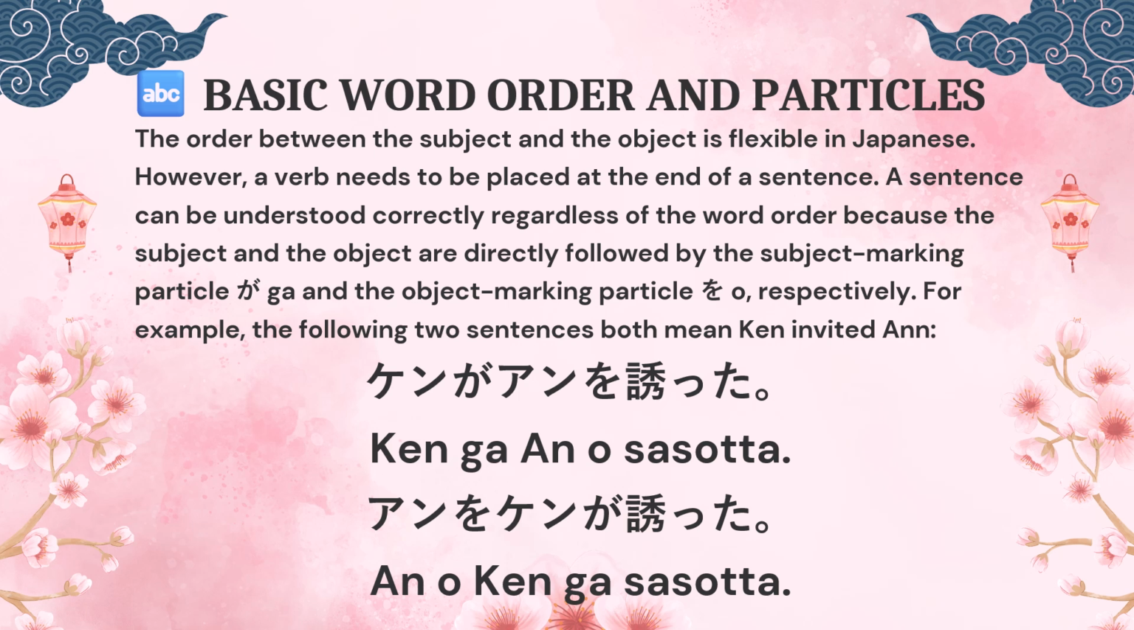A sentence can be understood correctly regardless of the word order, because the subject and the object are directly followed by the subject marking particle ga and the object marking particle o respectively. For example, the following two sentences both mean Ken invited Anne. Ken ga Anne o sasotta. Anne o Ken ga sasotta.